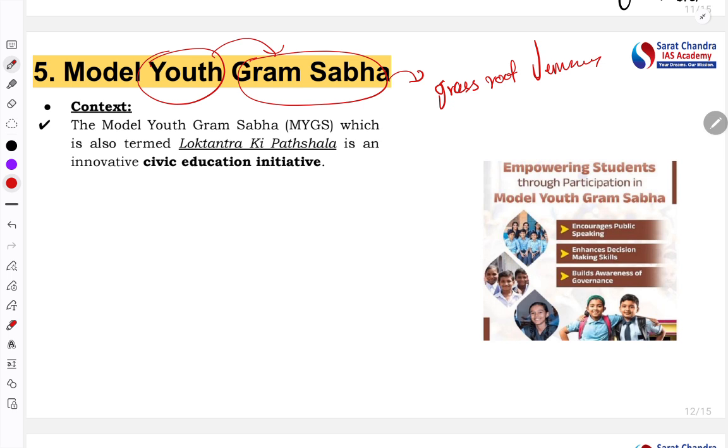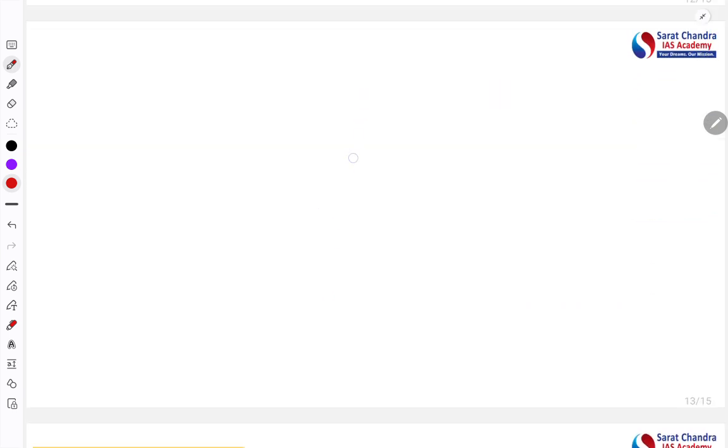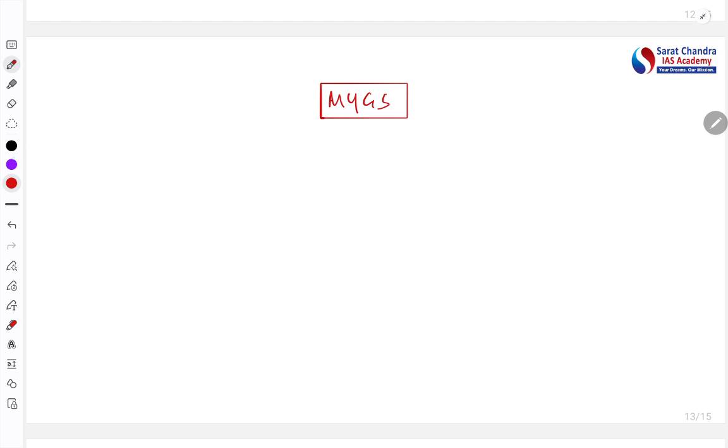So what is this initiative actually providing? First let's write the scheme: Model Youth Gram Sabha scheme. So let's try to figure that out and understand this. This is nothing but the youth are there, and there is the grassroots democracy.